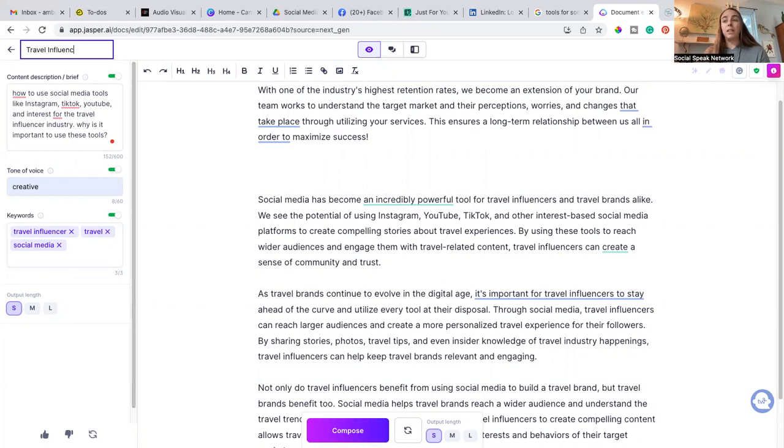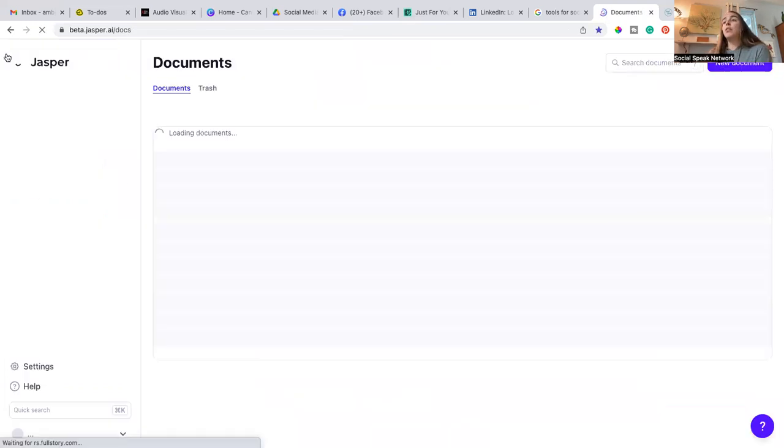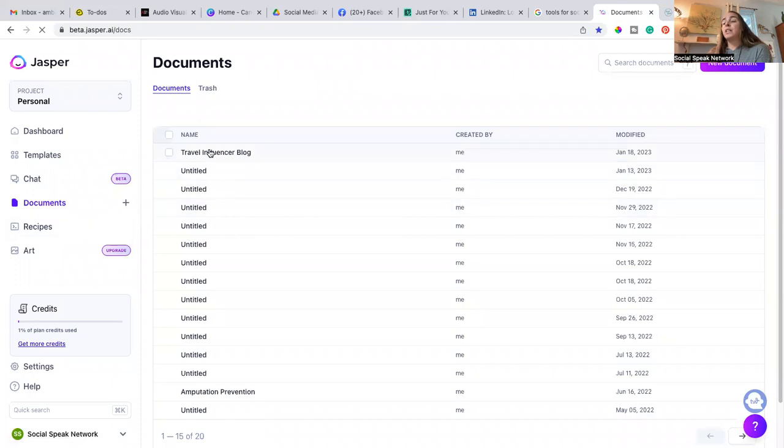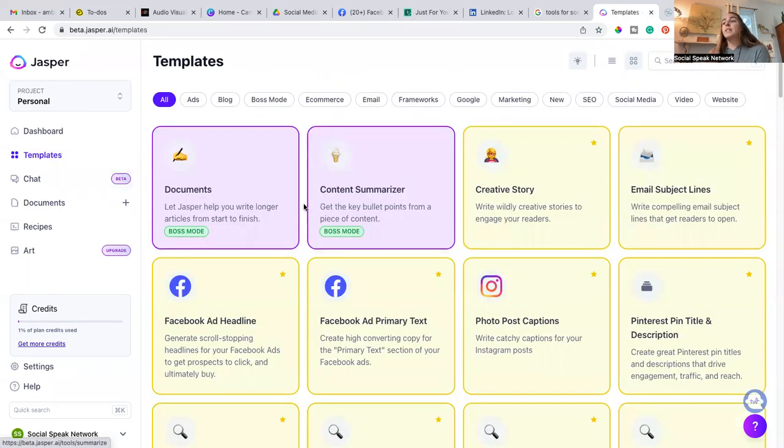So I'm going to save this because I think we may use this for some of our content. Then you can go back and you can have all of your saved documents right in here under documents. So this is just a great tool to have at your fingertips to help with those daily tasks of your social media strategy.